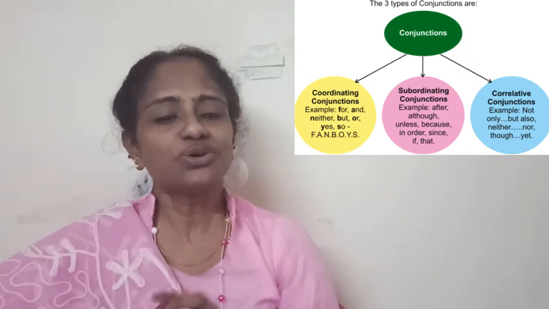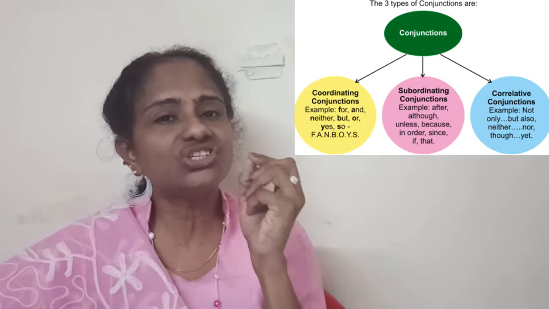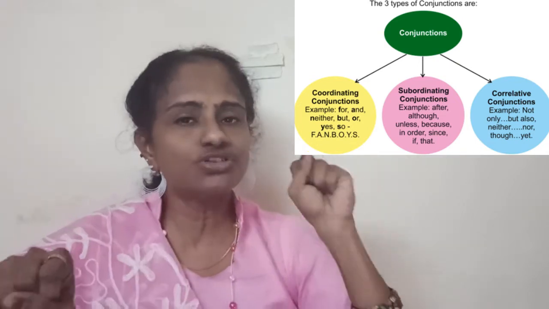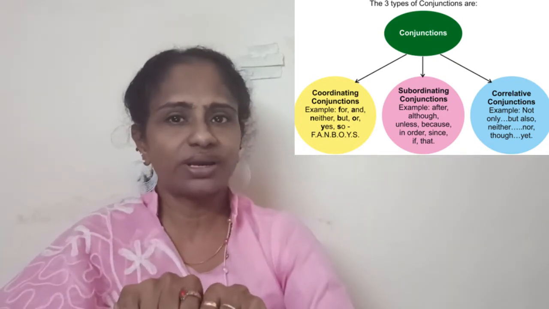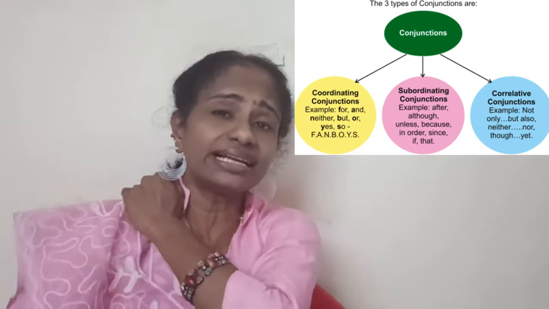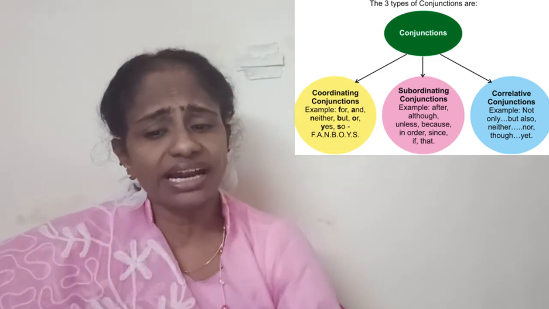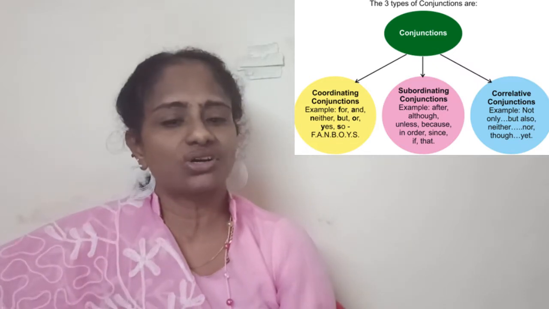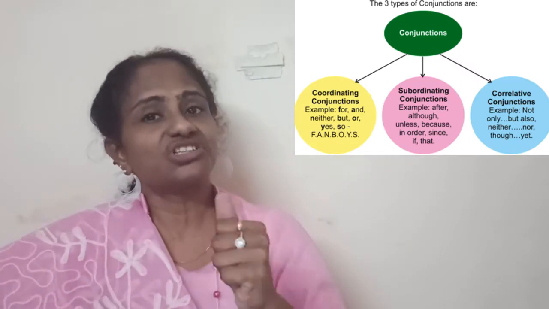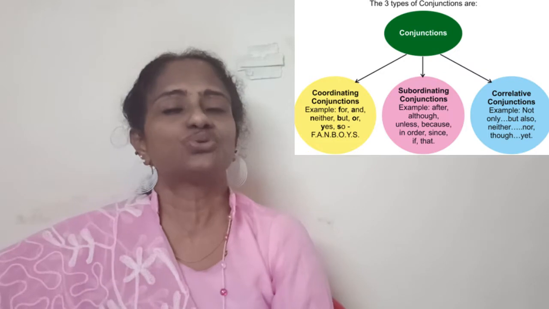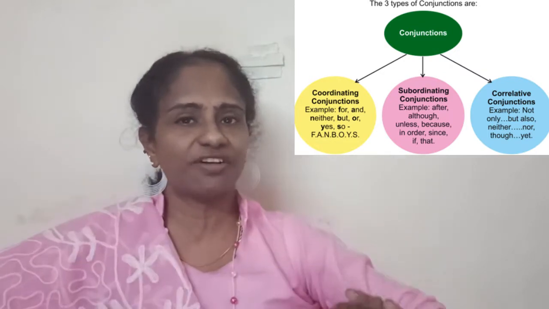Remember, coordinating conjunctions generally connect a sentence to another sentence. The difference between coordinating conjunctions and correlative or subordinating conjunctions is that a coordinating conjunction connects two sentences together. So I would say it is very powerful.